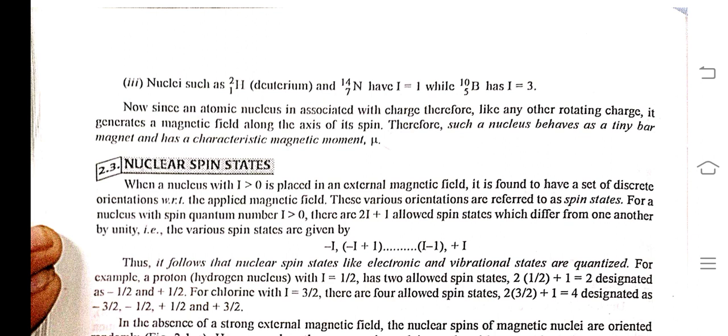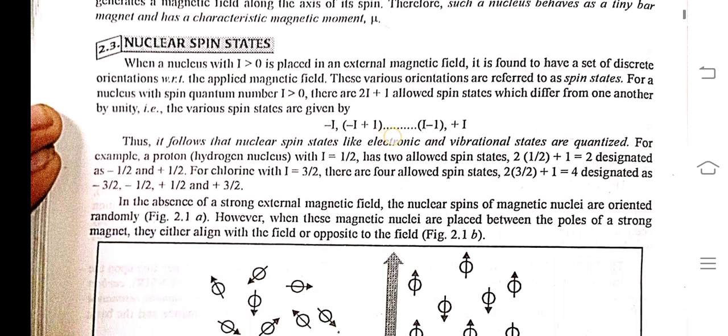For example, a proton, the hydrogen nucleus with I equal to 1/2, has two allowed spin states, 2 times 1/2 plus 1 equals 2, designated as -1/2 and +1/2. For chlorine with I equal to 3/2, there are four allowed spin states, 2 times 3/2 plus 1 equals 4, designated as -3/2, -1/2, +1/2 and +3/2.